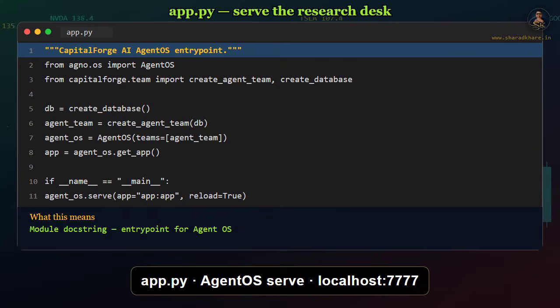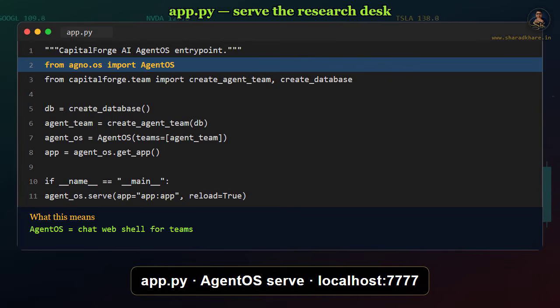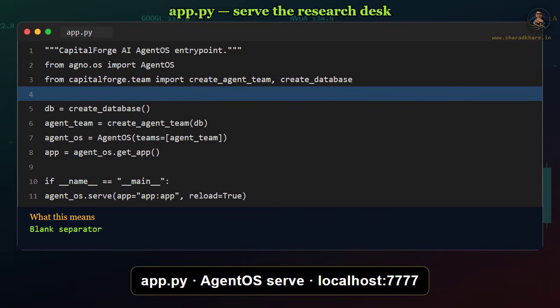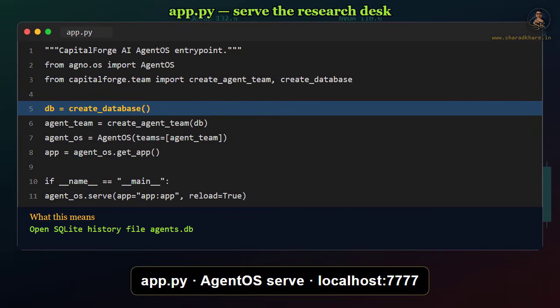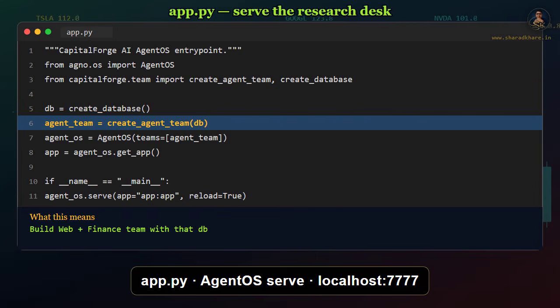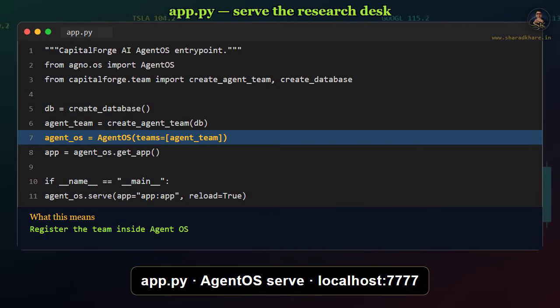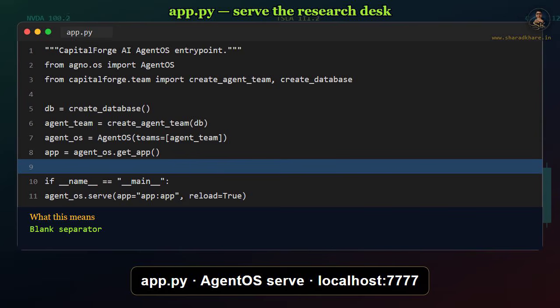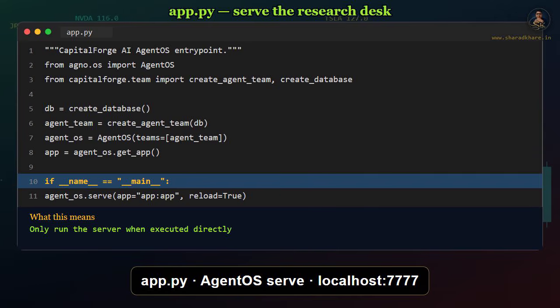Now app.py. This is the Agent OS entry point, short and intentional. First we import AgentOS from agno.os. That is the web app shell for chatting with teams. Create agent team and create database from Capital Forge. Team, database. Agent team equals create agent team with that DB. AgentOS equals AgentOS with teams set to a list containing agent team. Get app. That exposes the FastAPI style application object. AgentOS.serve runs app as app:app with reload true. Reload true means code edits can refresh while you are developing locally.